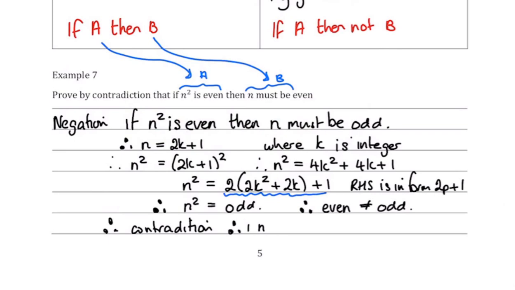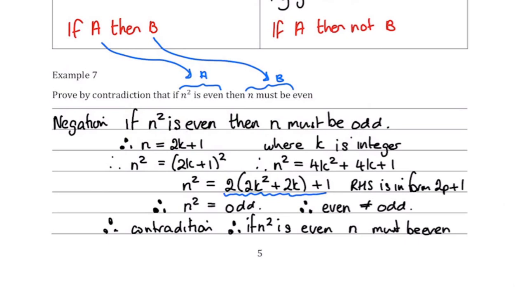Therefore, if n squared is even, n must be even. Okay, so that's the first one, using that last condition where we produce that negation.